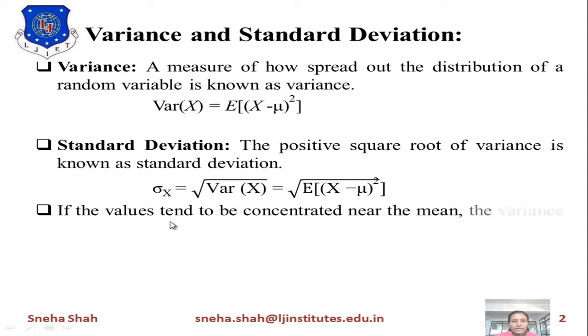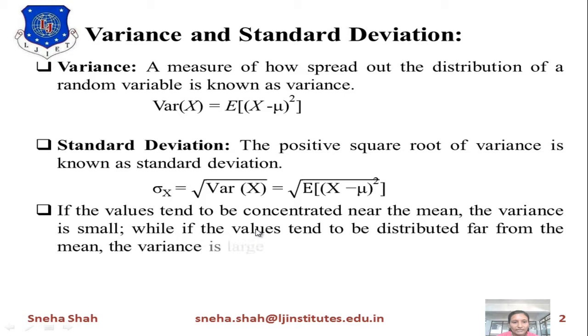If the values tend to be concentrated near the mean, the variance is small, while if the values tend to be distributed far from the mean, then the variance is large. Now what is the meaning of this sentence? If we consider the mean, meaning the average value, it will be at the center of the distribution, right? So when we move away from this mean, the value will deviate, and because of this the variance, meaning the change in the random variable, increases.